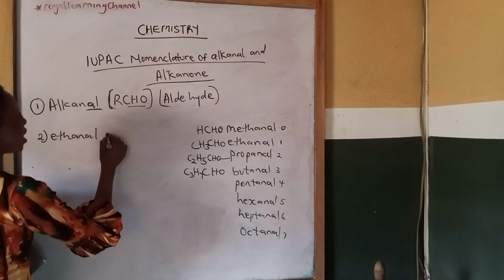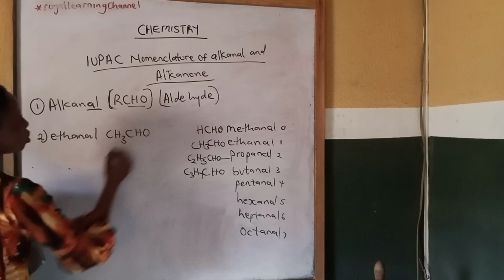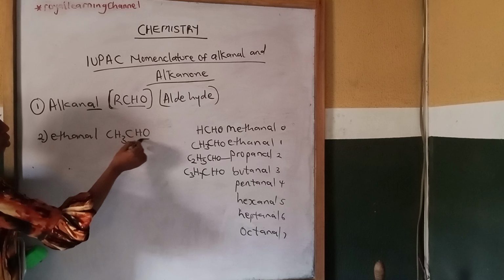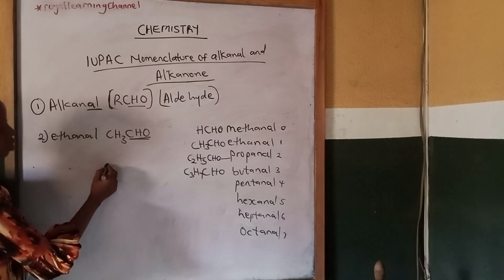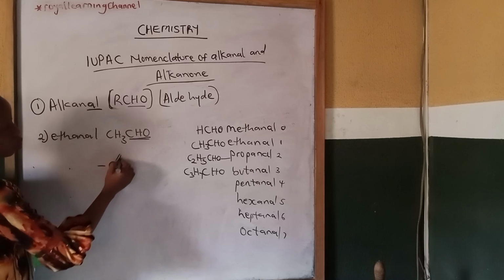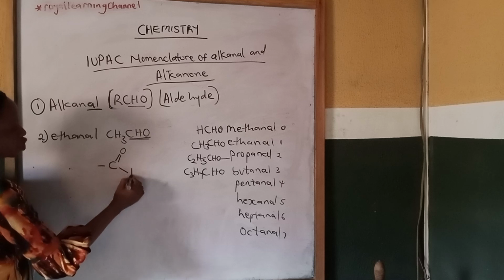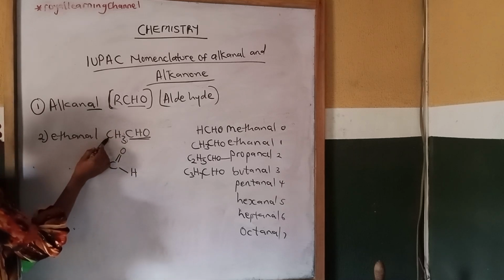Then the molecular formula is CH3CHO. Write the structural formula for your functional group first. So your functional group, carbon atom with oxygen. Oxygen will go with a double bond. Then your hydrogen with what? With a single bond. Then at this side now, we have one carbon atom.